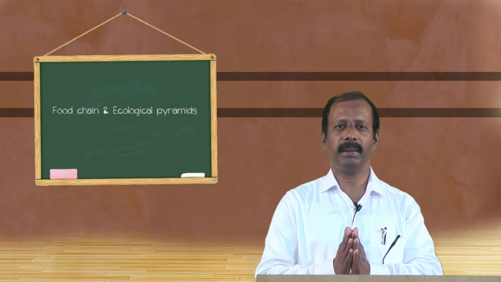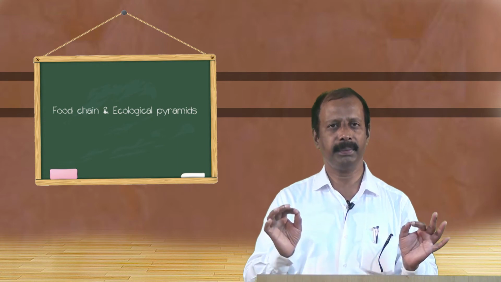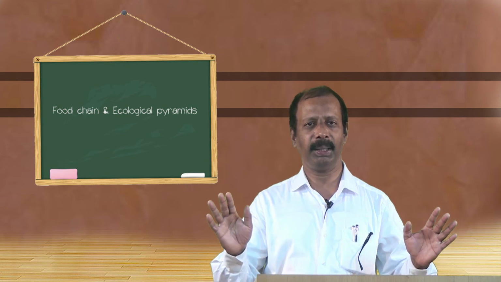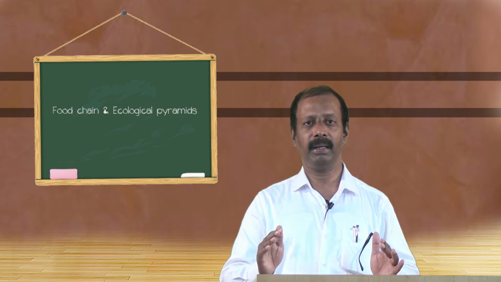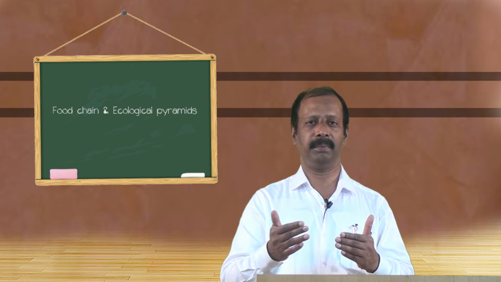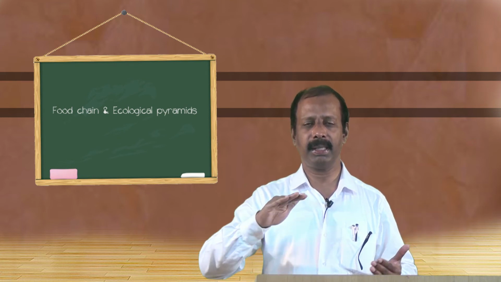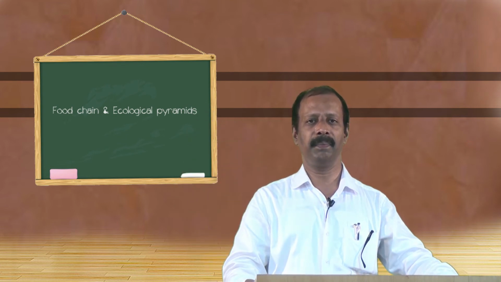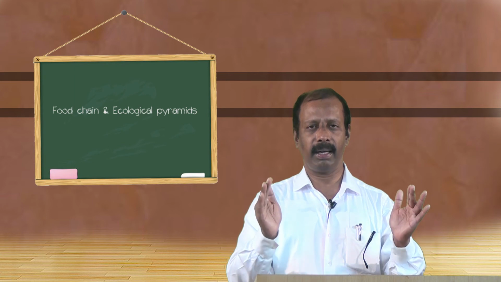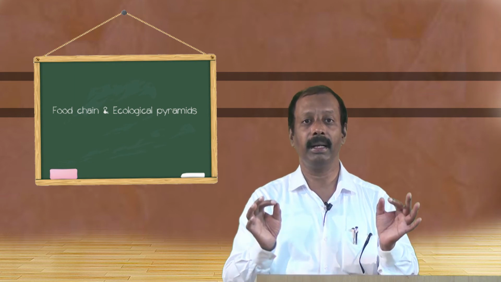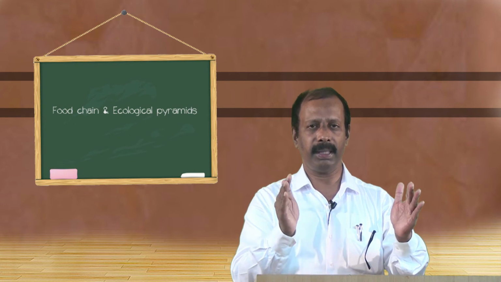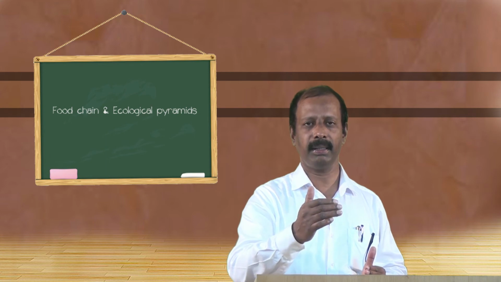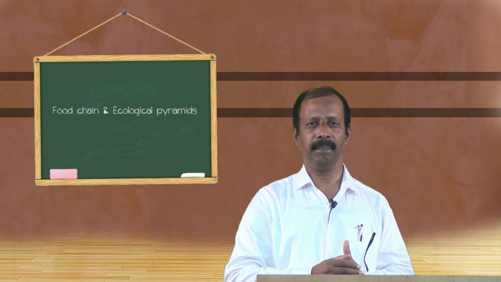Now, what is pyramid of number? Pyramid of number is nothing but the diagrammatic, quantitative representation of the numerical relationship between the organisms present in different trophic levels of an ecosystem. So, this graph or the diagram indicates the number of organisms present in each trophic level. It may be an upright or inverted pyramid.